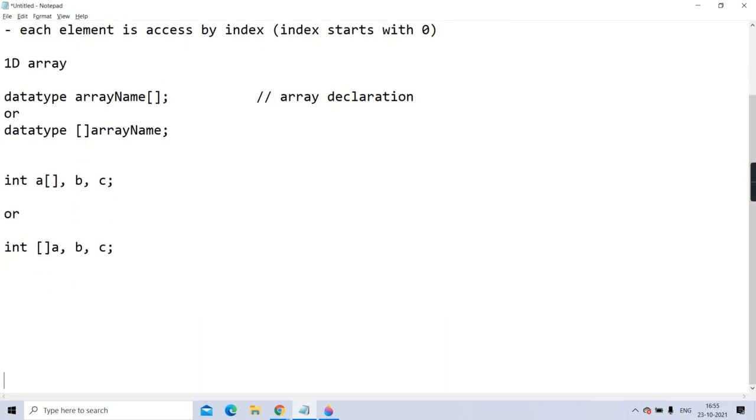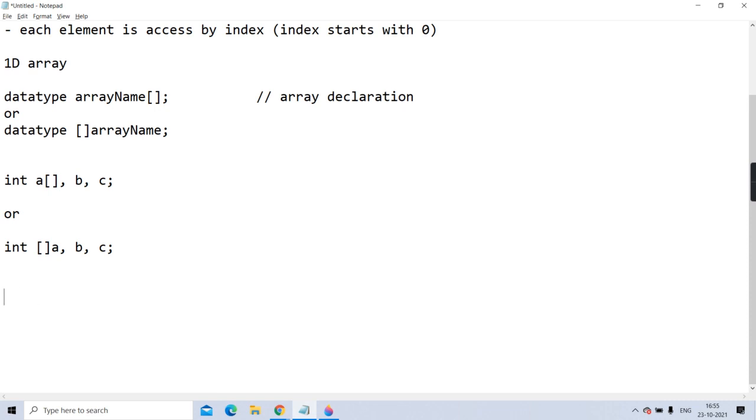Now we have to go for array instantiation. Instantiation means actually allocating memory for the array elements. Whatever your array elements are, we have to allocate memory for them. So how to allocate memory? That is array instantiation.